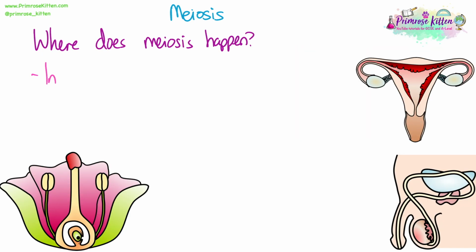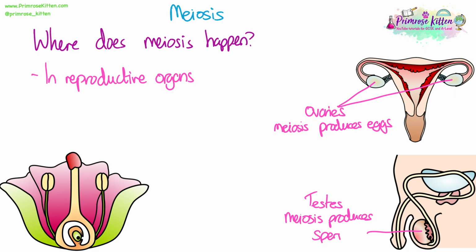Let's have a think about where meiosis happens. Meiosis occurs in reproductive organs. In humans, this happens in the ovaries, where meiosis produces egg cells, and also in the testes, where meiosis produces sperm cells.